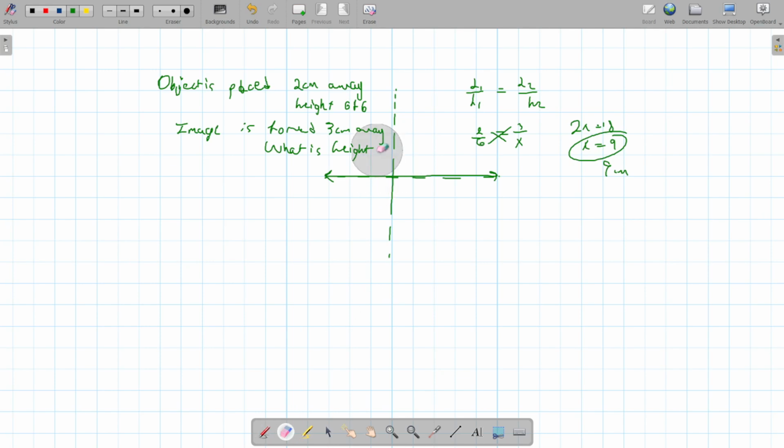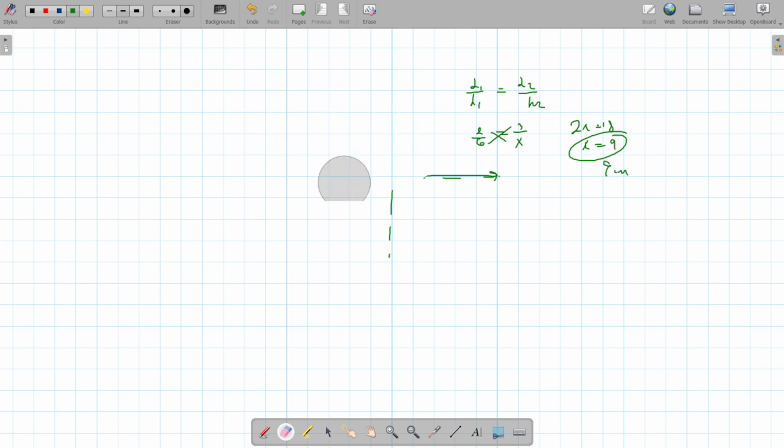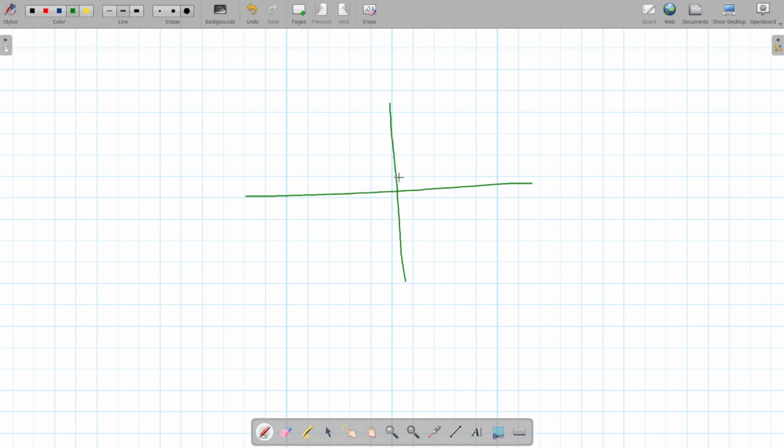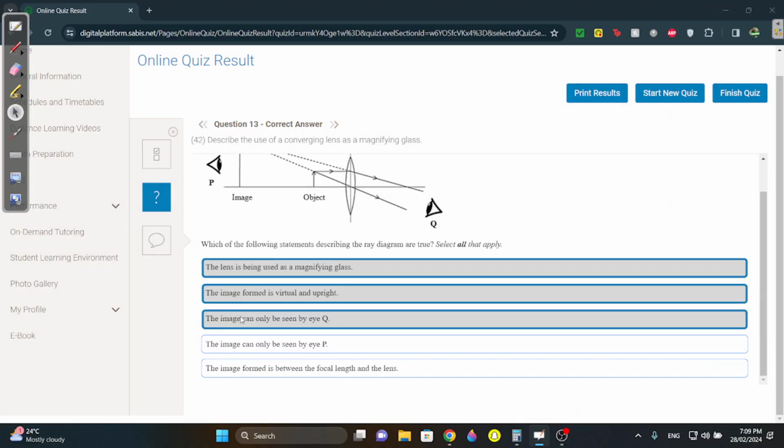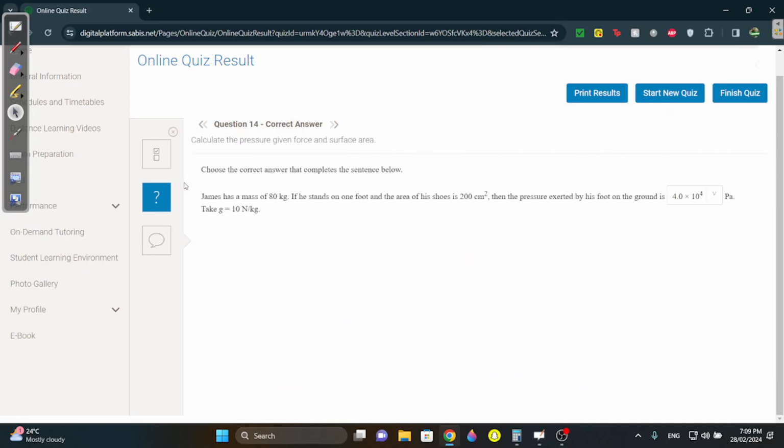The way this was deduced, they used similar triangles. If you want to see how, if you don't, skip this. This is 2 centimeters away and the height is 6. This forms a triangle. Then the image is formed 3 centimeters away, with a height of, let's say, x. These triangles are similar. You have this triangle which is 3 and x, and this triangle which is 2 and 6. That's why you get 2 over 6, 3 over x. You get 9. But that's just in case you want to know. I like explaining things.